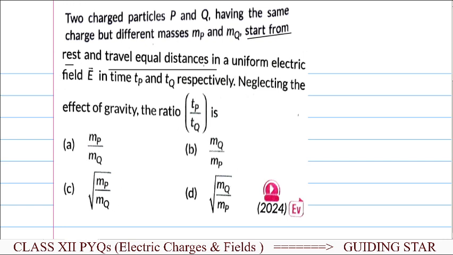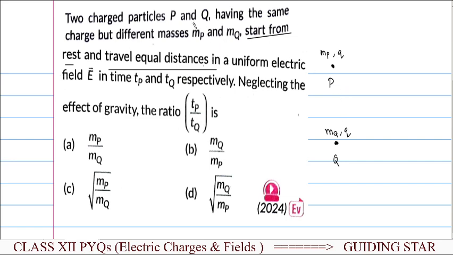So assume that first of all we'll take two charges. Let it be one charge and another charge here. The charged particles are P and Q. Here this charged particle has mass MP and the same charge Q, and the other particle has mass MQ and charge Q. Clear?